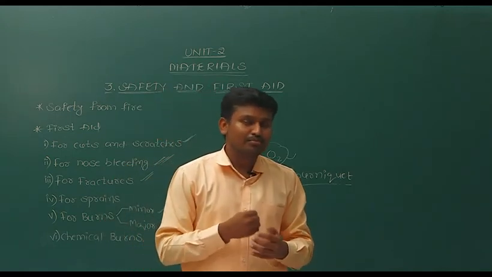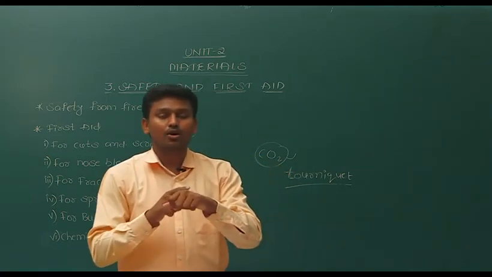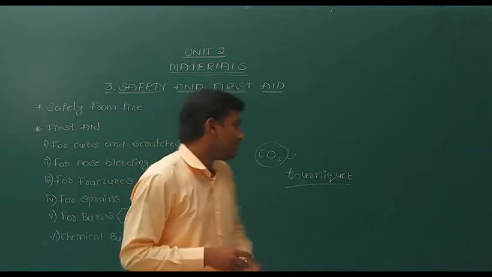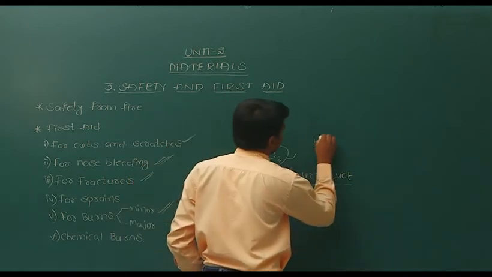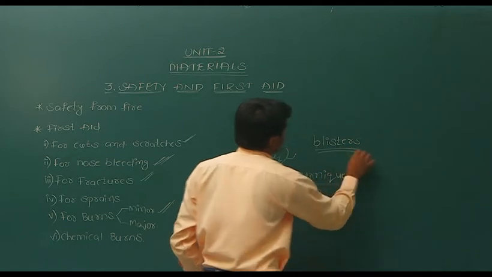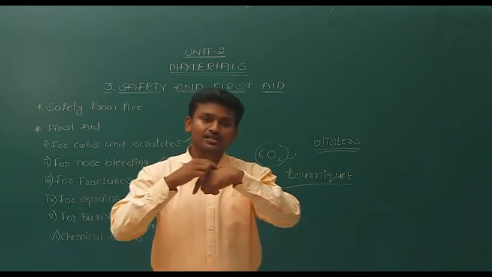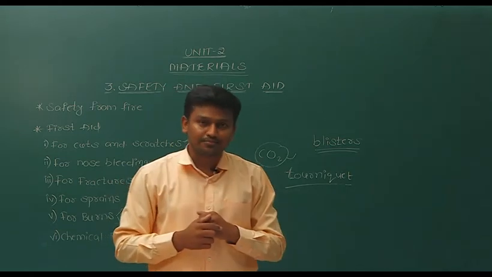In the case of minor burns, sometimes blisters form on the skin. What is the meaning of blisters? Blisters are small bubble-like structures on our skin filled with serum.